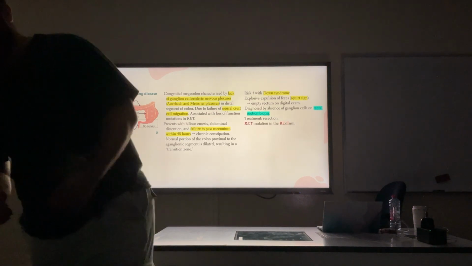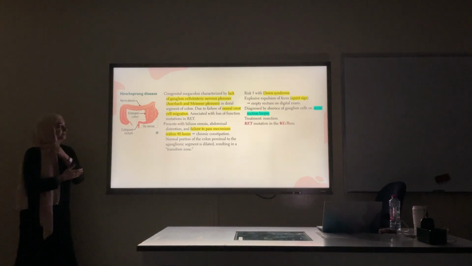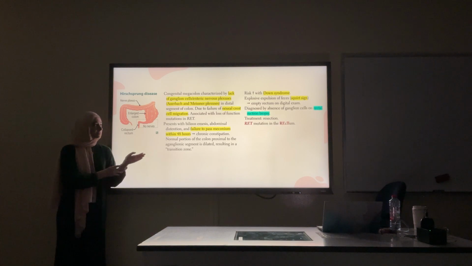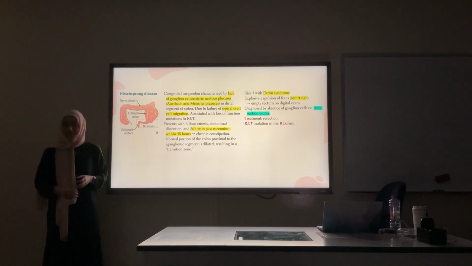And how does it happen and how does it present? If there's a newborn baby and 48 hours passed without the baby passing stool, this is when you start suspecting this disease.